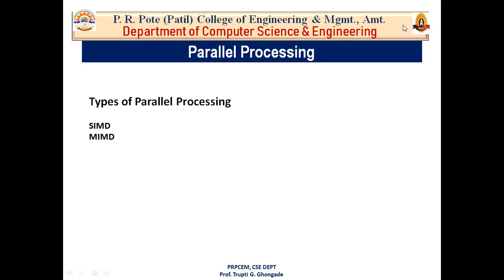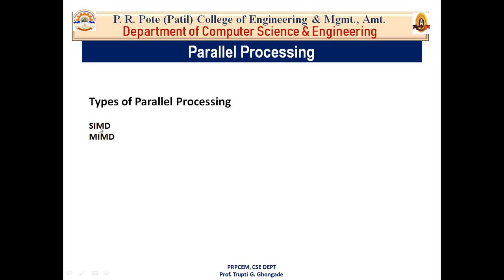Next, what are the different types of parallel processing? There are multiple types, but two of the most commonly used types are SIMD and MIMD. SIMD stands for single instruction multiple data, and MIMD stands for multiple instructions multiple data.